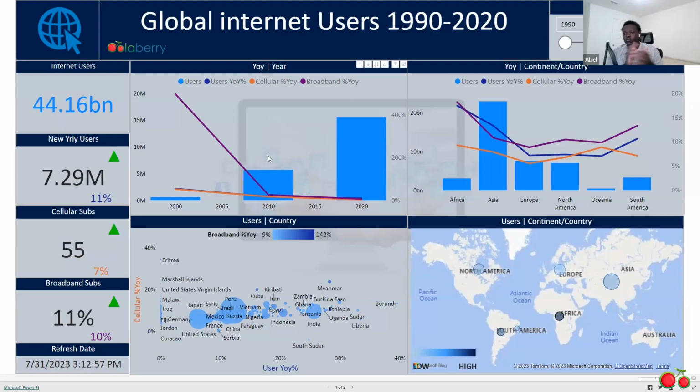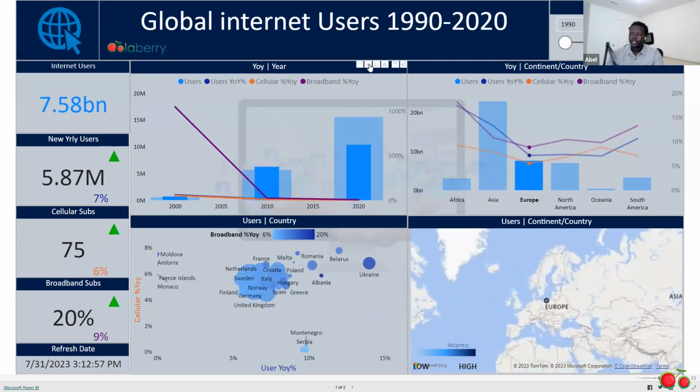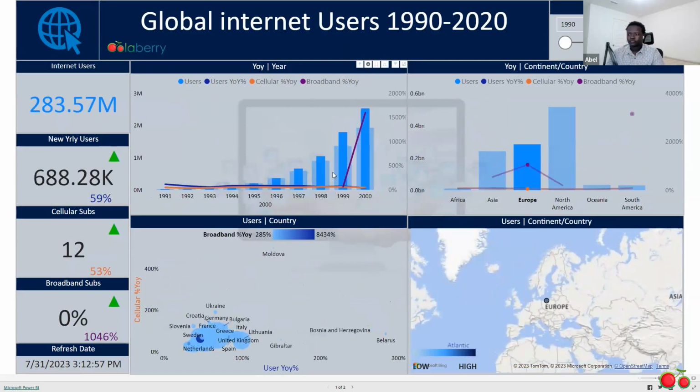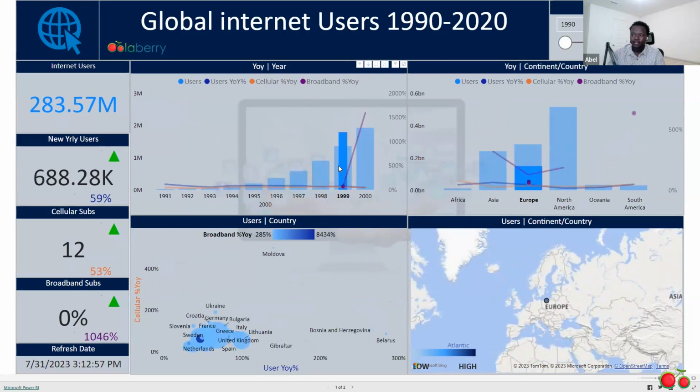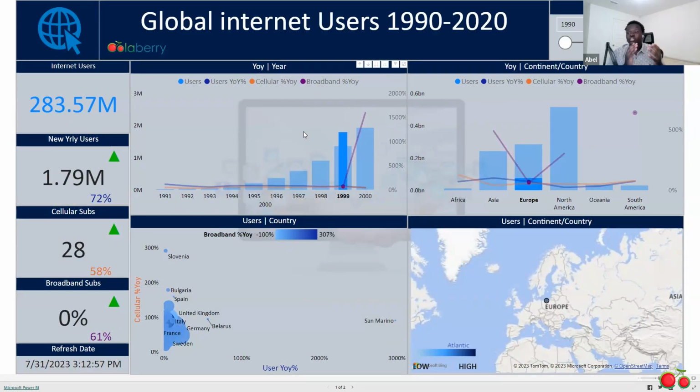So, of course, while working with this project, I had some positive and negative key insights. In this case, let's start with positive. In European countries specifically, as you can see, in Europe back in 1998, we had new yearly users of 1.4 million, which had grown very high by 63% from 1997. But if you were to look at 1999 from 1998, it almost doubled, growing by 72%.